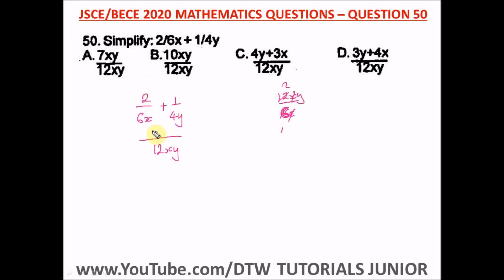So 2y times 2 will give us 4y. Plus 1 over 4y in 12xy: y will cancel out y, 4 here 1, 4 here 3, so this is 3x. 3x times 1, we have 3x. So we can't add 4y and 3x because they are different variables. We have to leave our answer like this. So our answer is 4y plus 3x over 12x. And what's the right option? Yeah, 4y plus 3x over 12x. So this is the right option, option C.